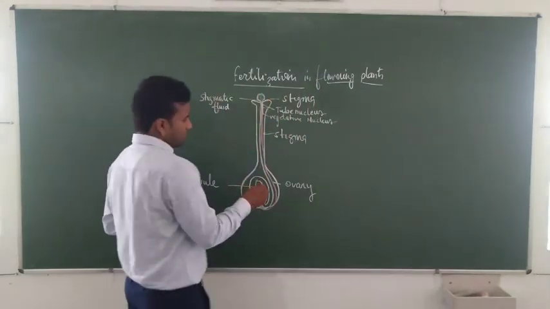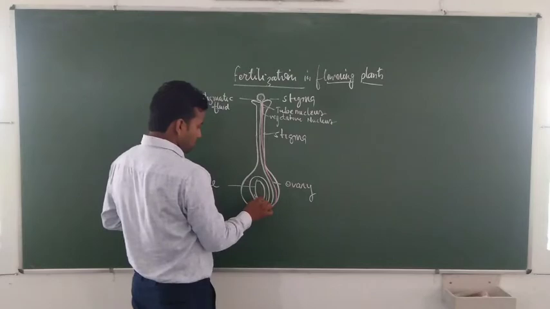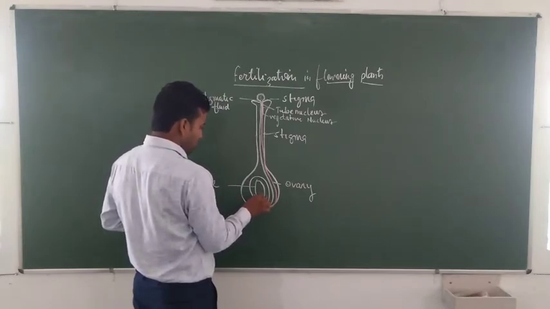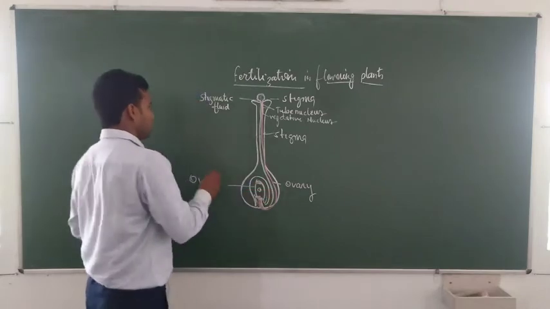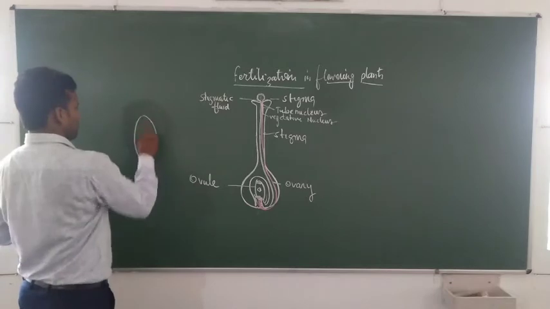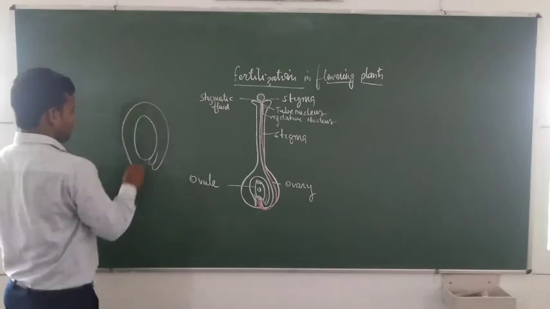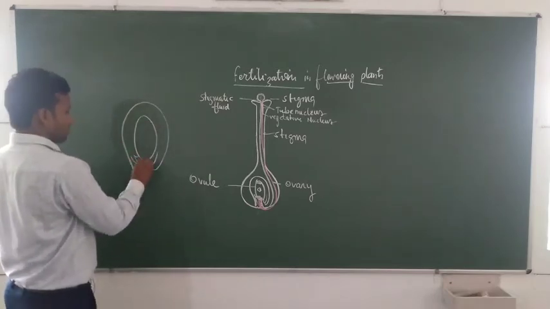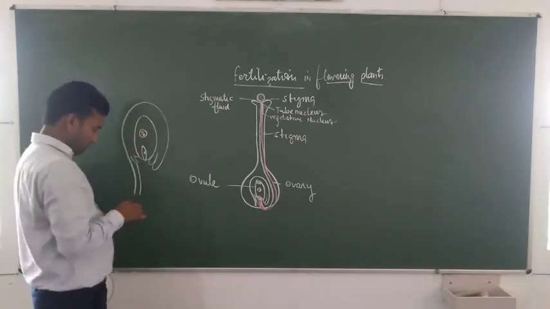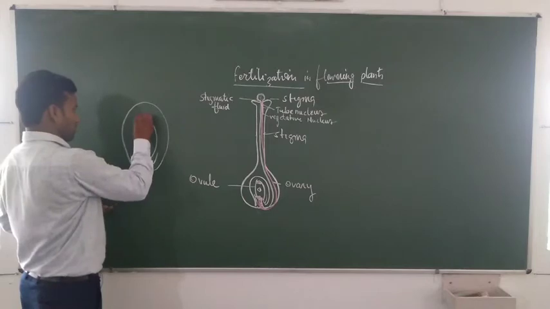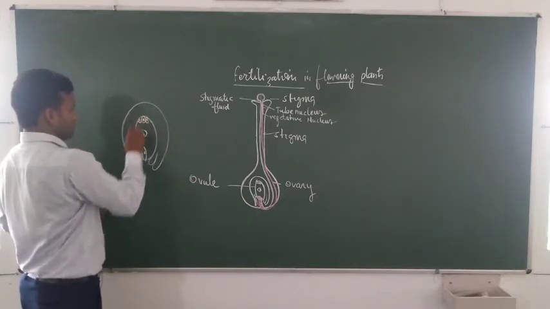Students, now we understand the structure of the ovule by a large diagram. This is the structure of the ovule. You studied it in previous classes by teachers.